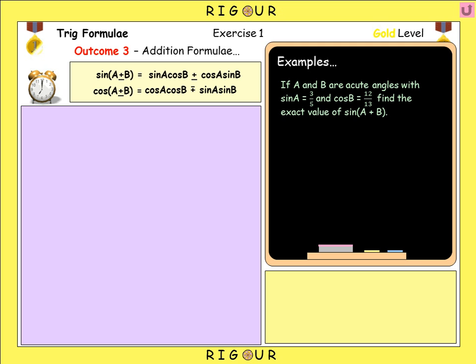So our typical question would be, if A and B are acute angles with sine A equals 3/5 and cos B equals 12 over 13, find the exact value of sine of A plus B. So just like the previous outcomes, we go to the formula sheet first of all, and we choose the correct expansion. So sine of A plus B expanded would be sine A cos B plus cos A sine B.